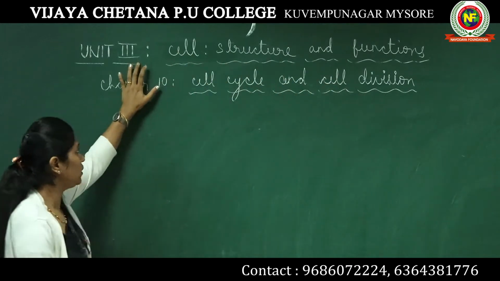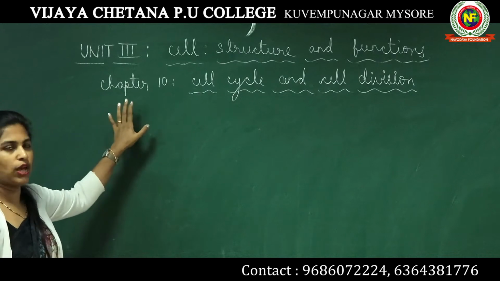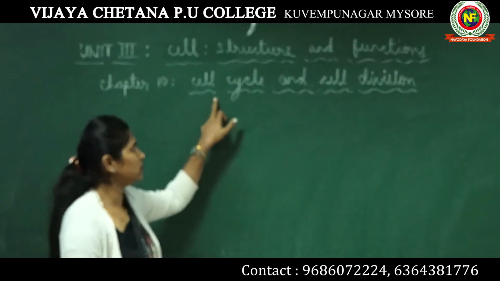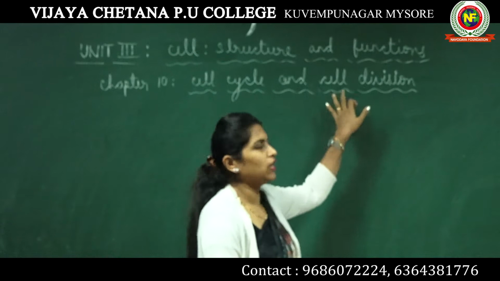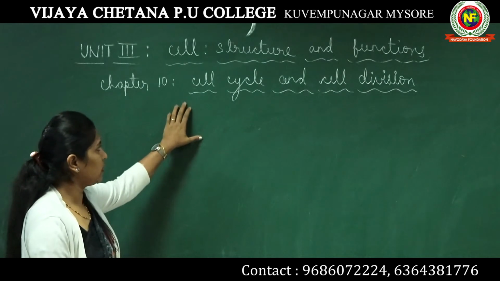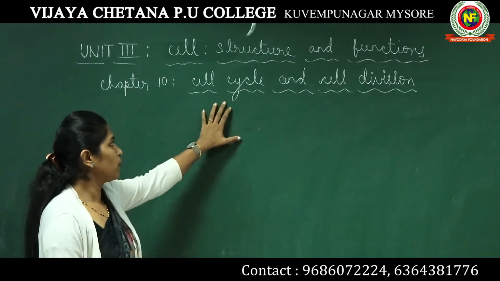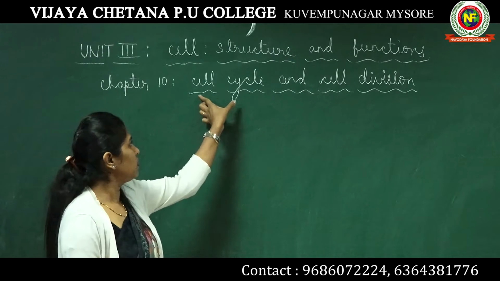Under this unit, we will be dealing with chapter 10, which is cell cycle and cell division. Today we will study a small topic from this chapter, the topic is cell cycle.